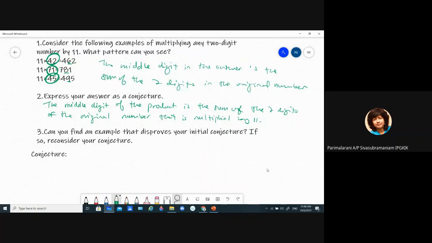Okay, what about this example? Let's see. 11 times 67. What do we get? 737. 11 times 56? 616, correct?